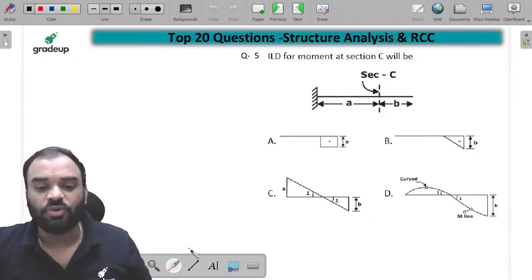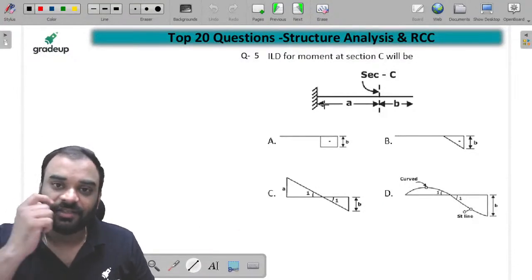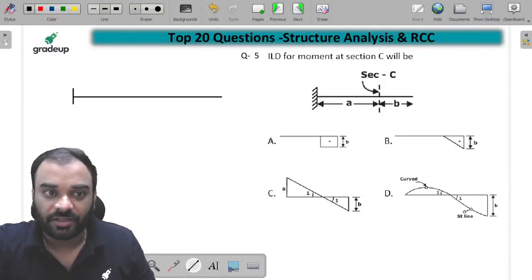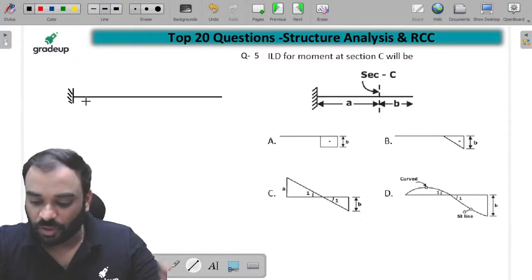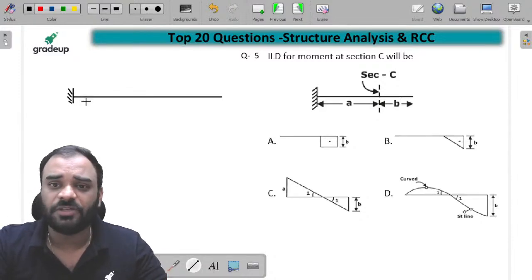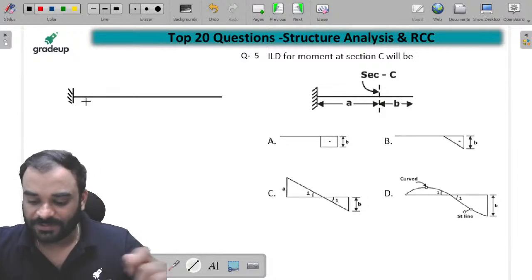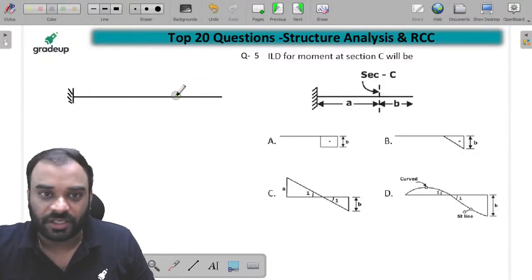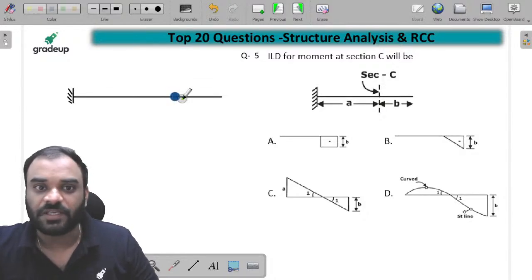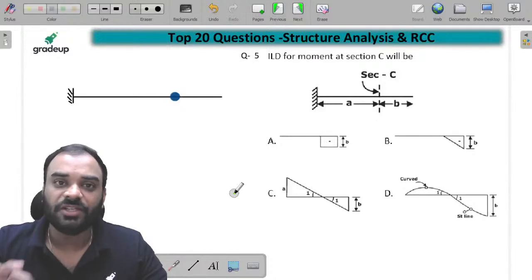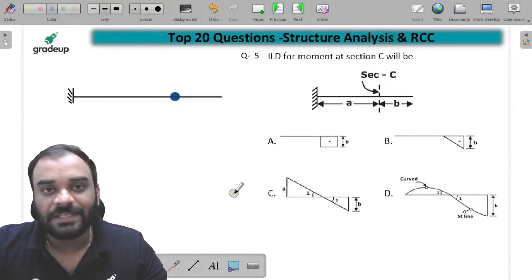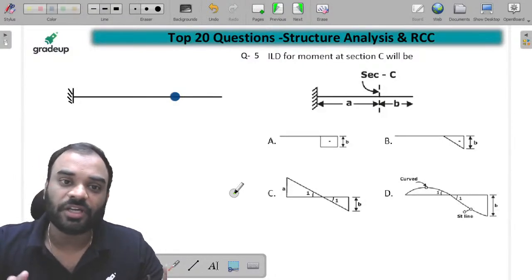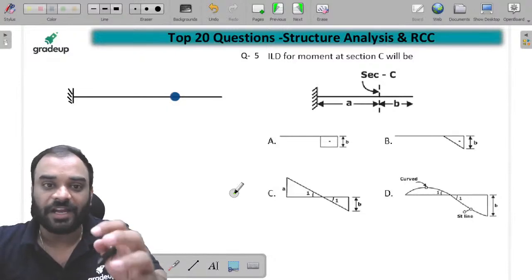And you just have to use the Mueller-Breslau principle because we know that this particular structure is determinate. We can use the Mueller-Breslau principle over here. Tell me guys. Vasha says sir, B. Very good guys. So let's check it. Let us suppose this is our section C. At section C, we have to make a hinge over here because we have to release the moment present at section C as per the Mueller-Breslau principle. That's why I have applied a hinge over here.